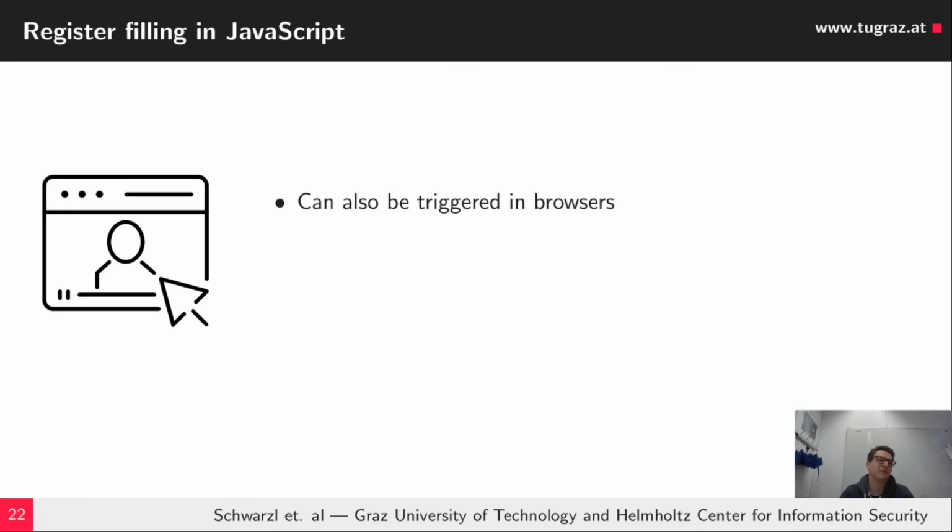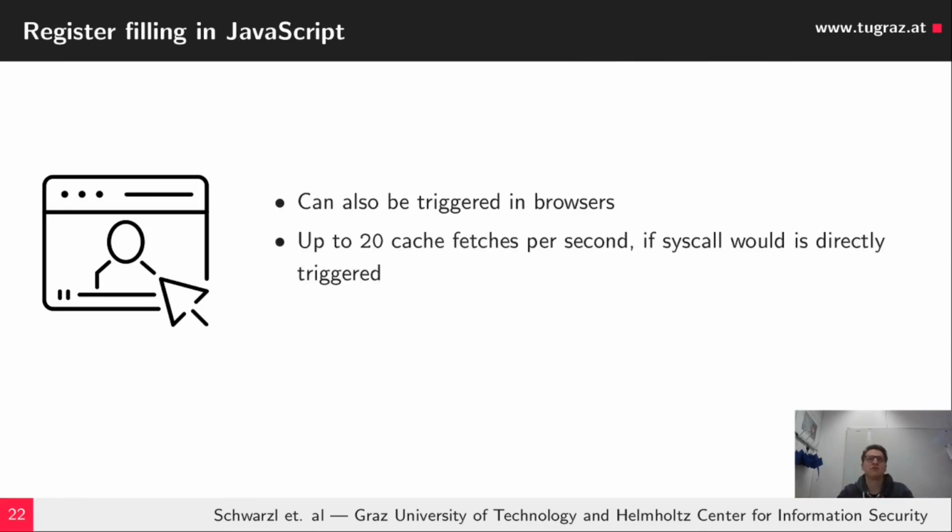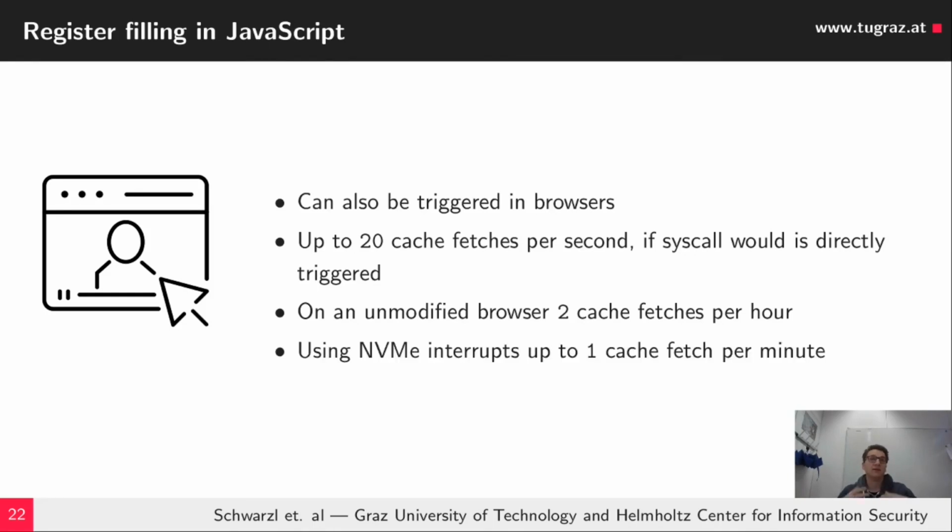We observed that if we directly trigger a syscall, there would be like 20 cache fetches per second, and on an unmodified browser without performing any additional interrupts, we see about 2 cache fetches per hour. Using additional NVMe interrupts on the sibling, like was performed in the L1TF attack, we observed that we can have up to 1 cache fetch per minute from an unmodified browser.